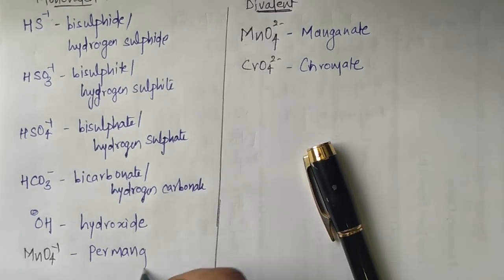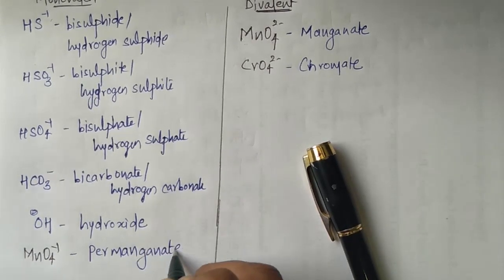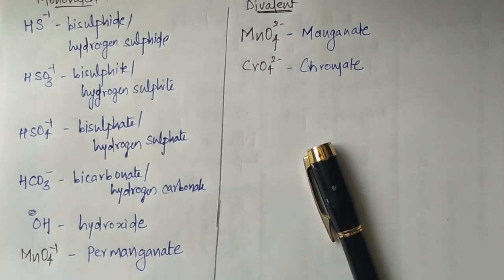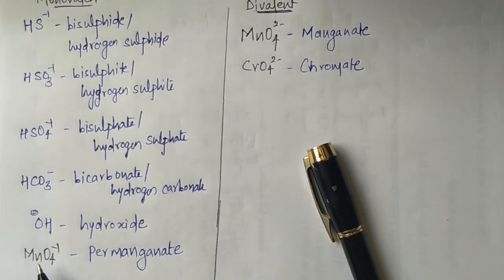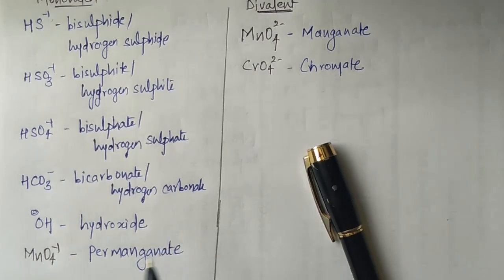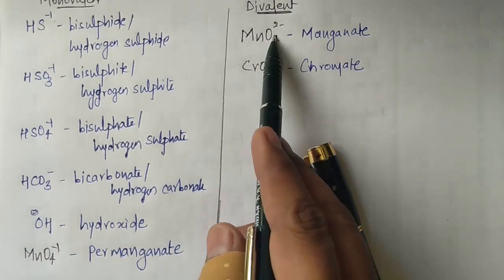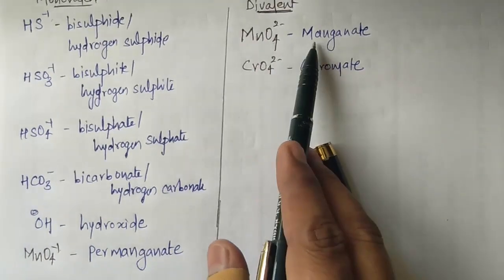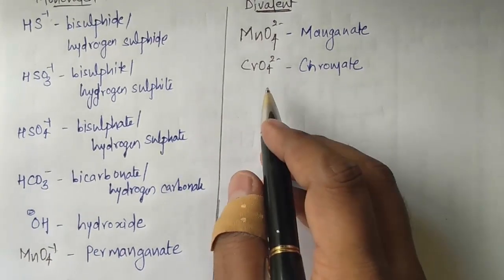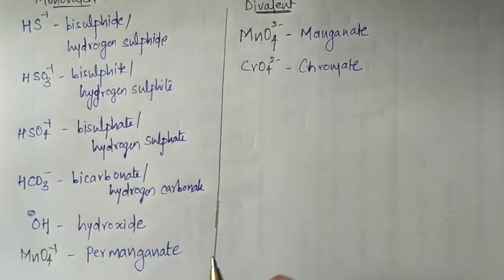Oxygen are same, but it has reduced the charge by 1, so it will be called as permanganate. See, over here there is no hydrogen atom, no extra atoms, only there is reduction of charge. So -2 is manganate, -1 is permanganate. Alright, the logical reason for this you will learn in higher standards.